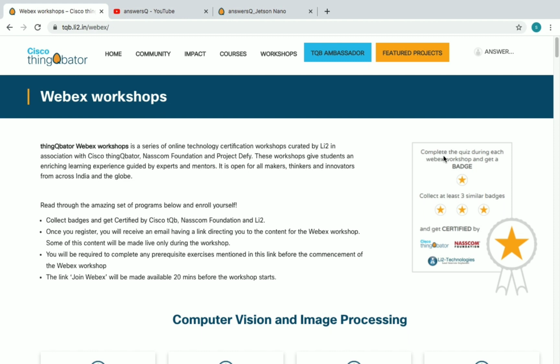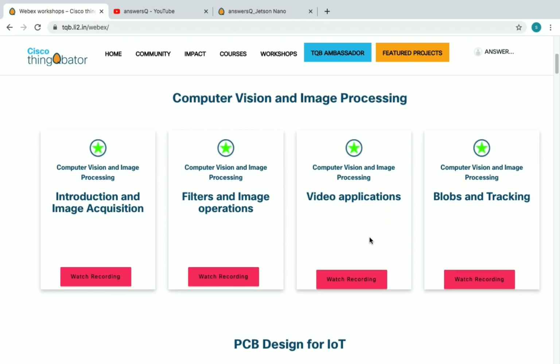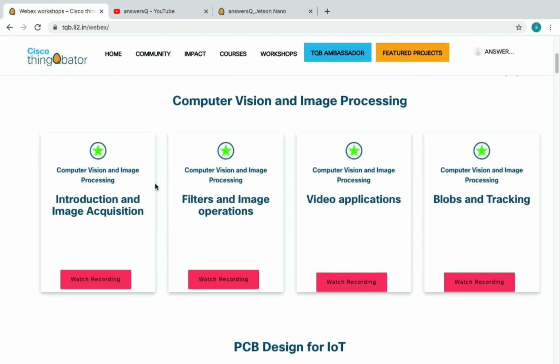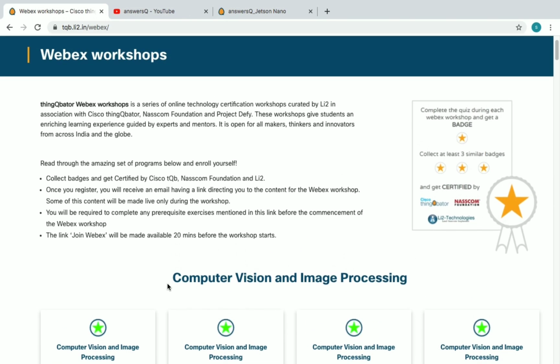You can see here, complete the quiz during each webex workshop and get a badge. So after completing one workshop, you'll get a badge like this. And you have to collect at least 3 similar badges. And then you'll get a free certificate for attending the workshop. For example, if you are taking the workshops under computer vision and image processing, you have to complete at least 3 out of these 4, and then you'll get a certificate for attending the workshop computer vision and image processing.